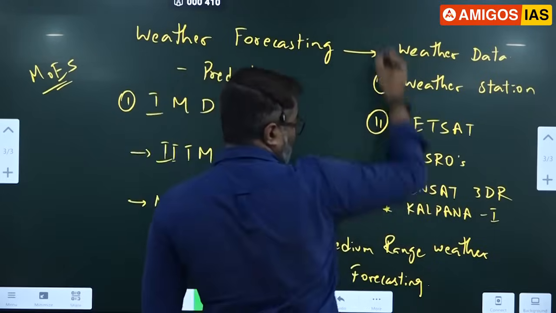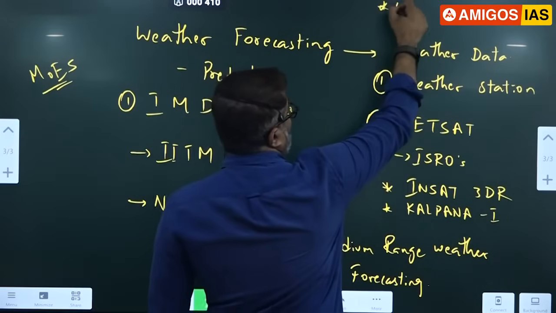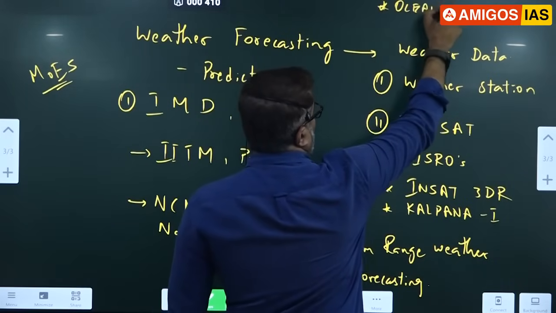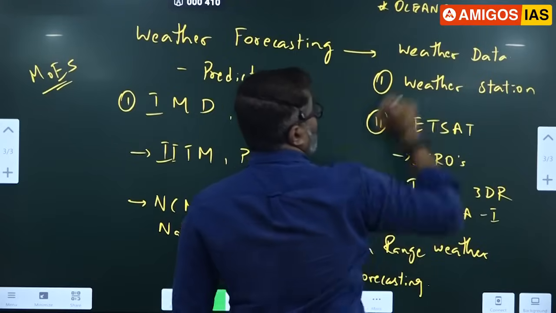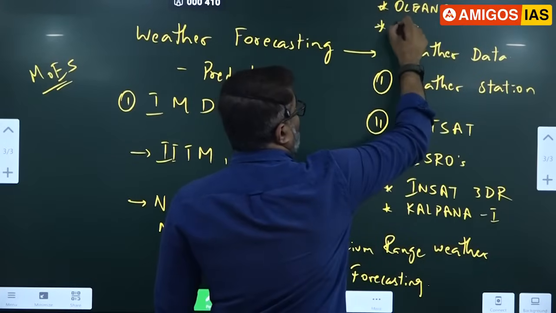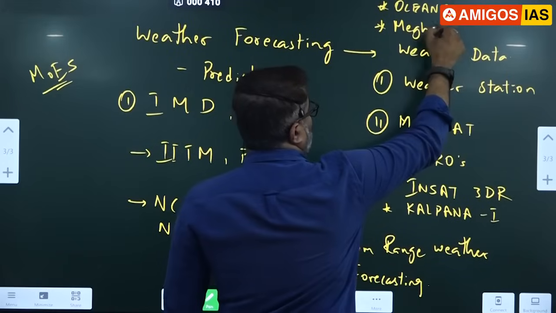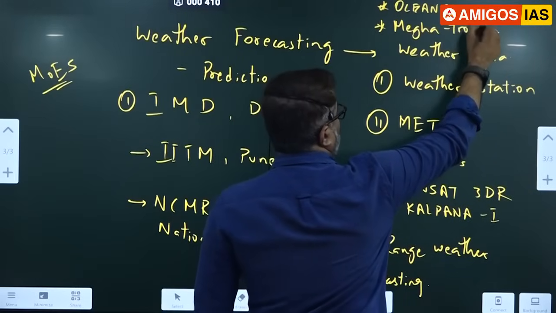Another satellite I'll write here. I don't have space here, I'll write here. Ocean Sat. Like this we have Megha-Tropiques. See the spelling.